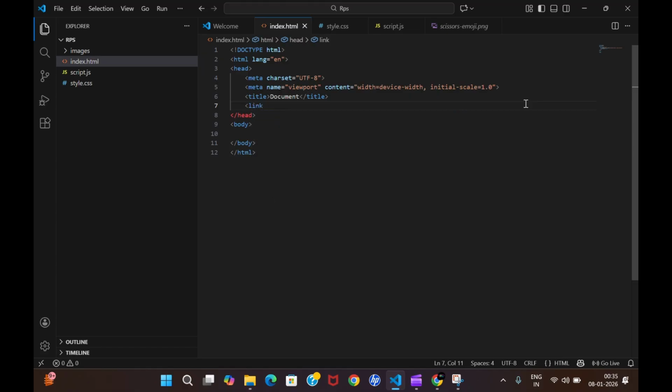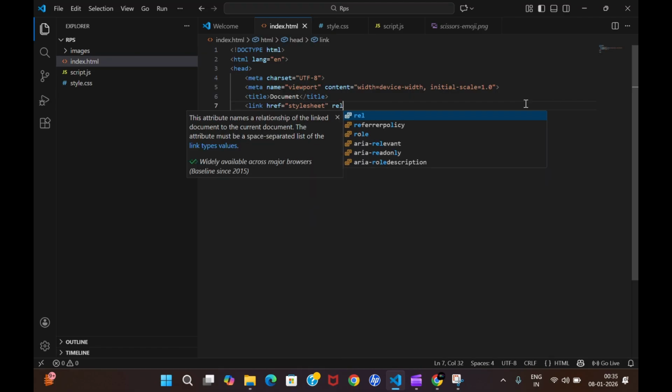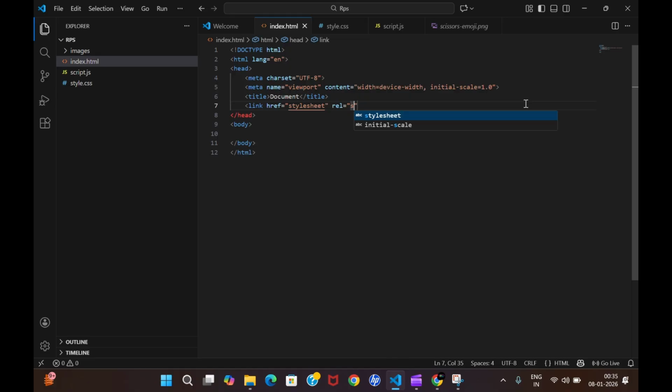Now I am linking. I hope you all know this. Stylesheet, and the relation is... I made a mistake here. It comes as style.css, right?